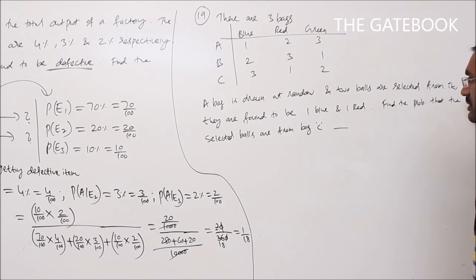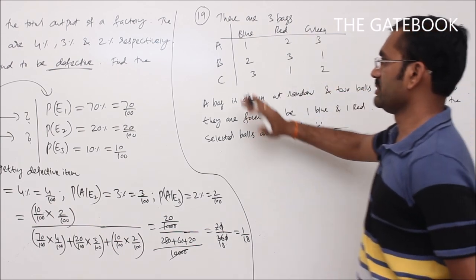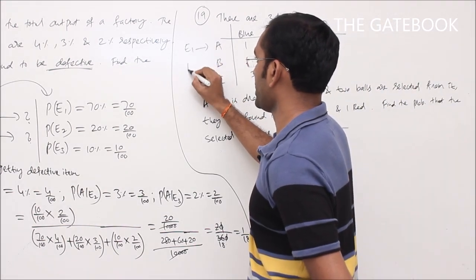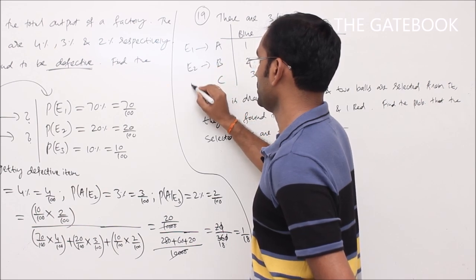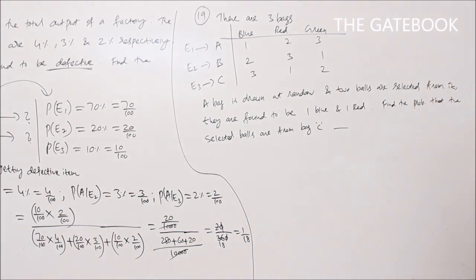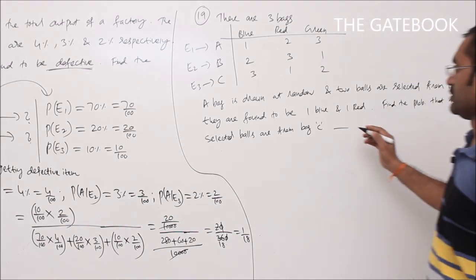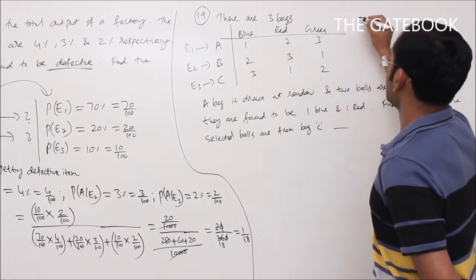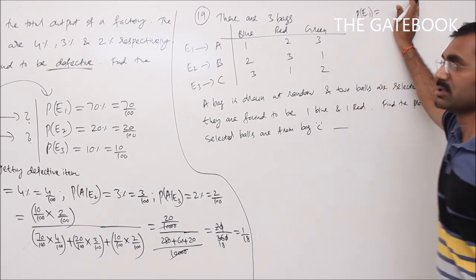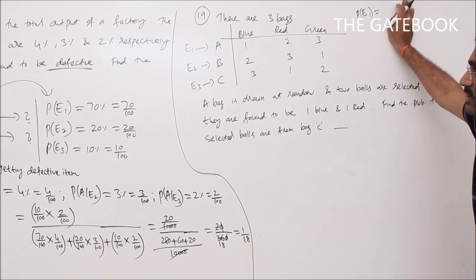So here three bags are given: A, B, C. Let us suppose that E1 refers to bag A, E2 refers to bag B, and E3 refers to bag C. Now, what is the probability of selecting each? P of E1, selecting bag A. There are totally three bags, and out of three bags you have to select one bag.